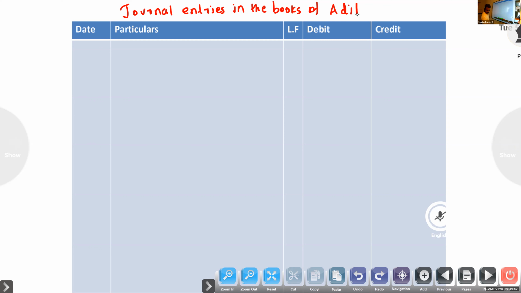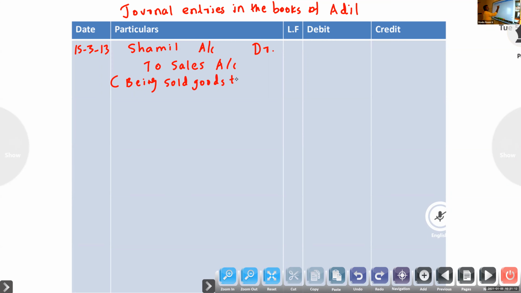So date 15th March 2013, Shamil account debit to sales account, being sold goods to Shamil, 10,000.